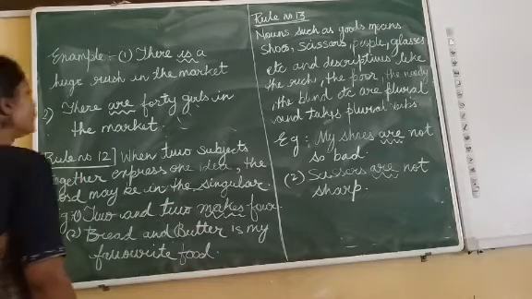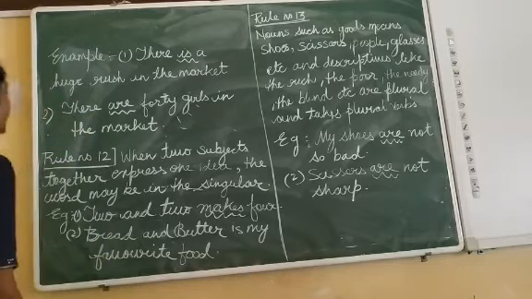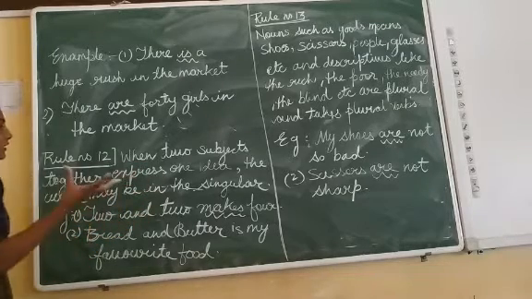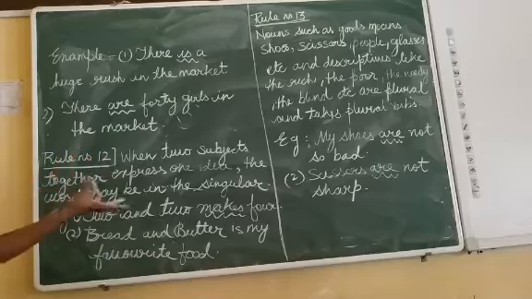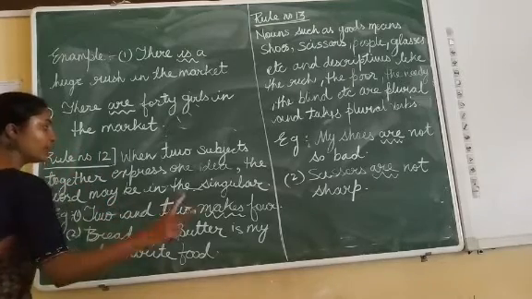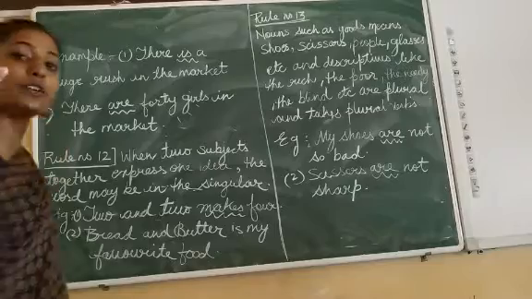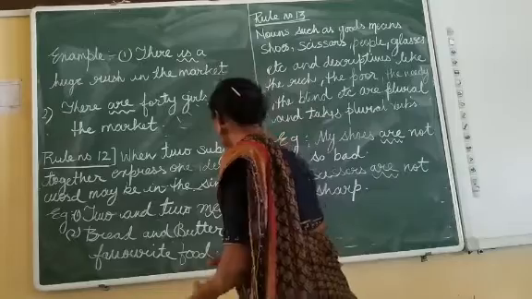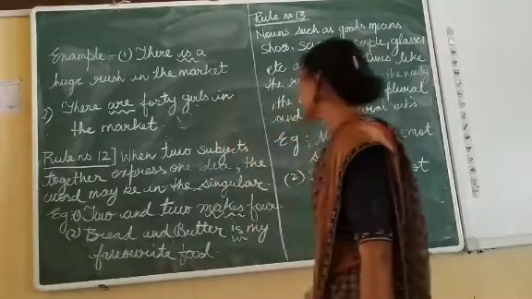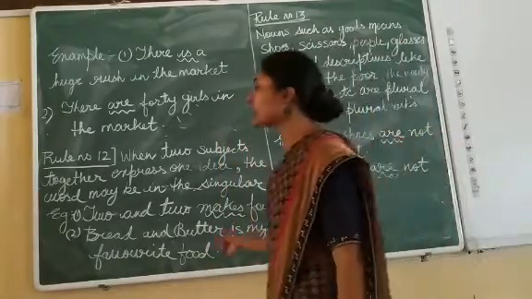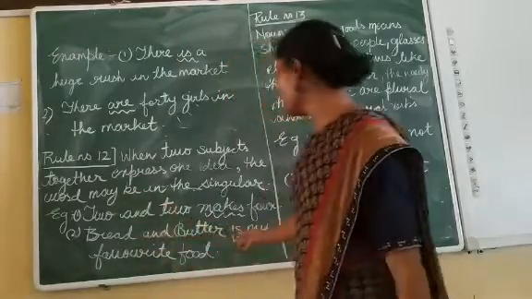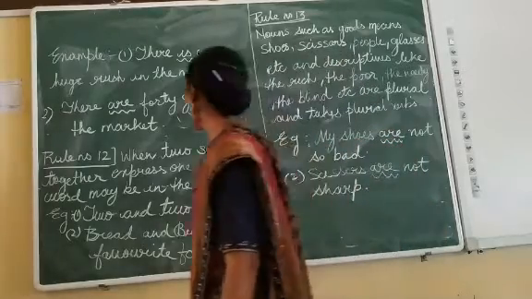Now moving to the next rule, rule number 12. When two subjects together express an idea, the verb may be in the singular. See how. Sometimes when there are two subjects, like bread and butter, I have two different subjects, but they express one idea. In that case also we have to use a singular verb. See how: Bread and butter is my favorite food. It is two different subjects, but it is conveying one single idea. That is why we are using is over here. Now, 2 and 2 makes 4.